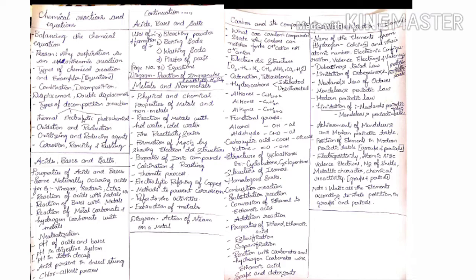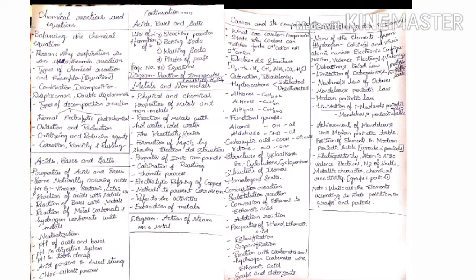So let us start from chemical reactions and equations. When we talk about chemical reactions and equations, it is very important to know how to balance chemical equations. Then in this lesson you should understand four types of chemical reactions, that is combination, decomposition, displacement and double displacement reaction. And it is very important to know three types of decomposition reaction, that is thermal, electrolytic, photochemical decomposition. Very important to know their chemical equations, please learn.